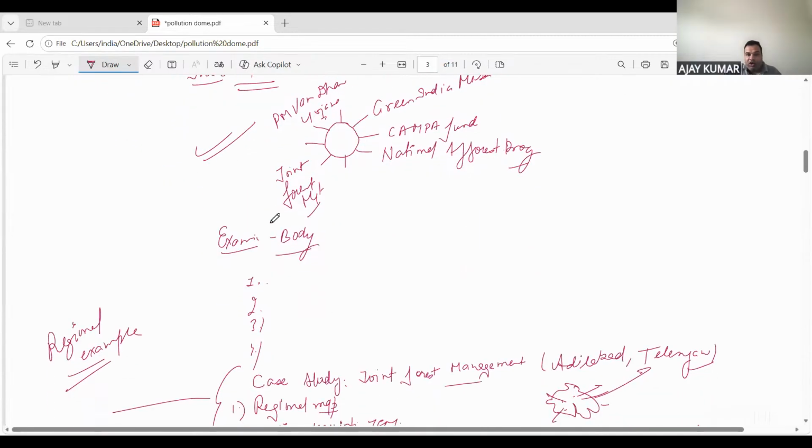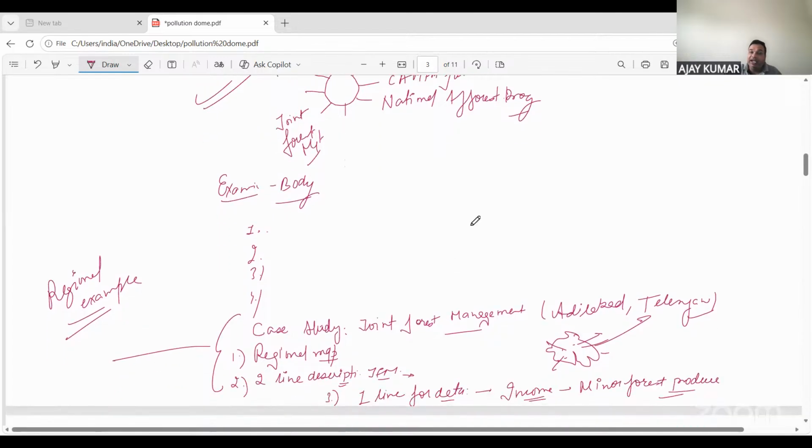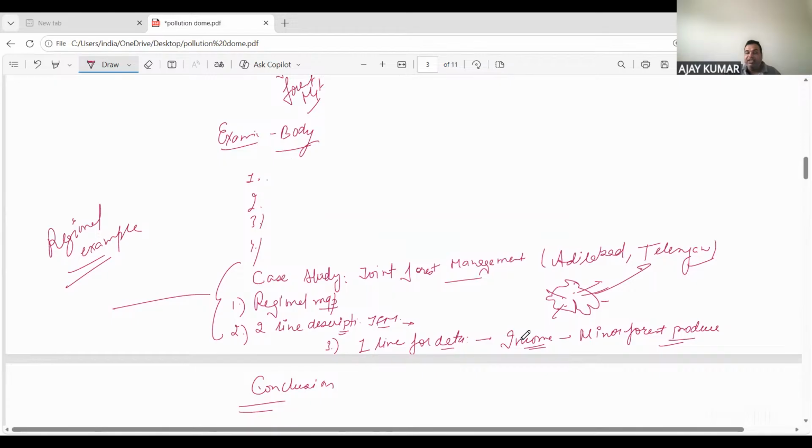Then what all you want to explain, इसमें से अगर you have 10 points, you have to explain 3, 4 or 5. ठीक है. Not more than 5. Then a case study, and that also is subject to the word limit. Then case study, that there is a case study of joint forest management, Adilabad, Telangana में. You have to draw a regional map of Telangana. Two-line description regarding the positive or the negative feature of joint forest management, and one line for a data that is completely supporting your description. ठीक है. That is supporting your statement.